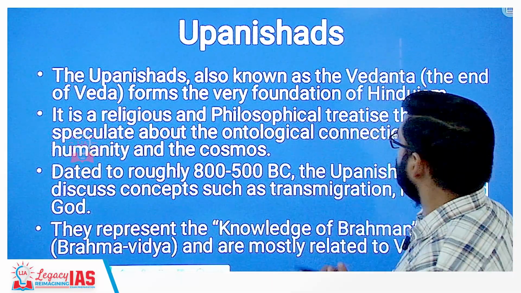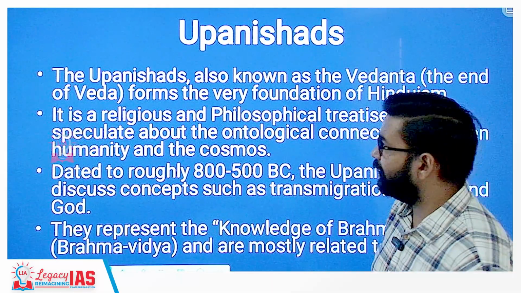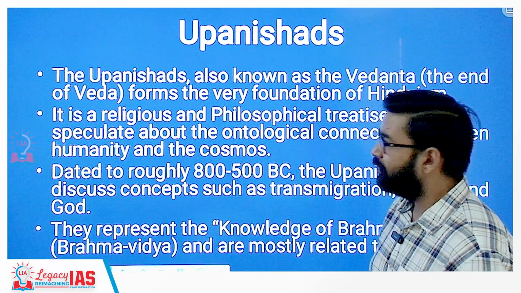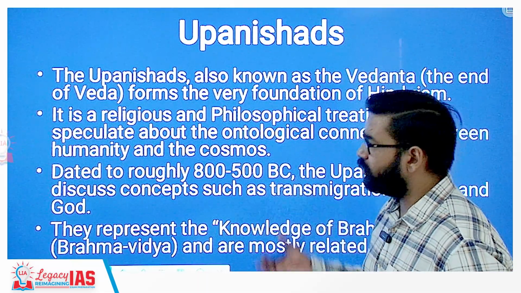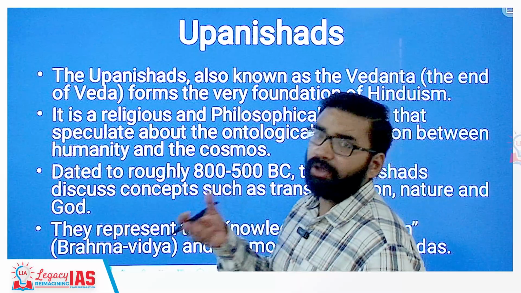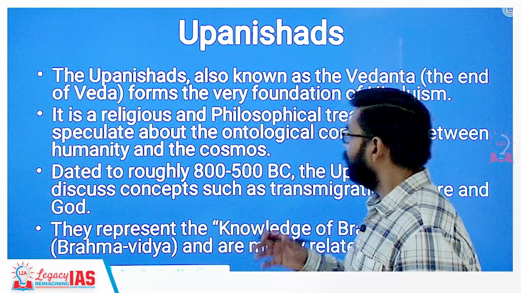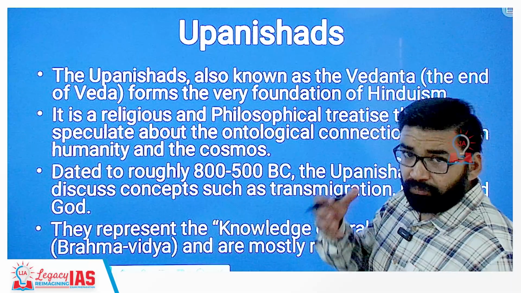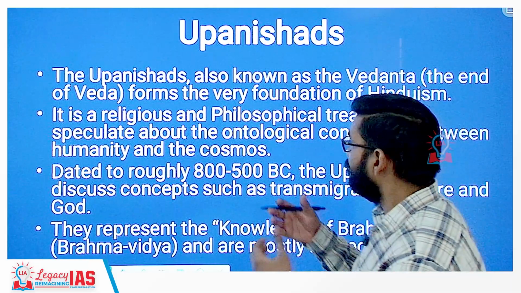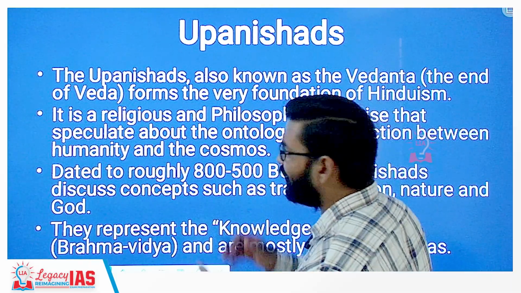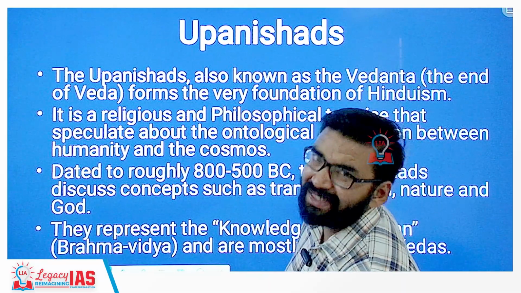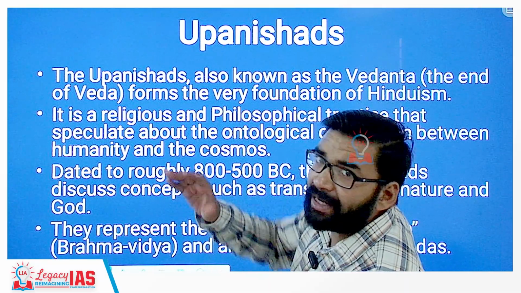As you can see here, Upanishads are also known as Vedanta. These are religious and philosophical treatises which talk about humanity and the cosmos. These are ontological discussions which maintain the connection between humanity and cosmos, and they were compiled around 800 to 500 BC, at the end of the Vedic period.